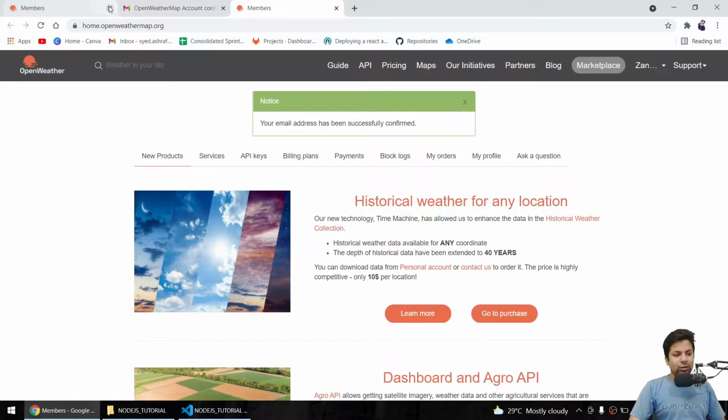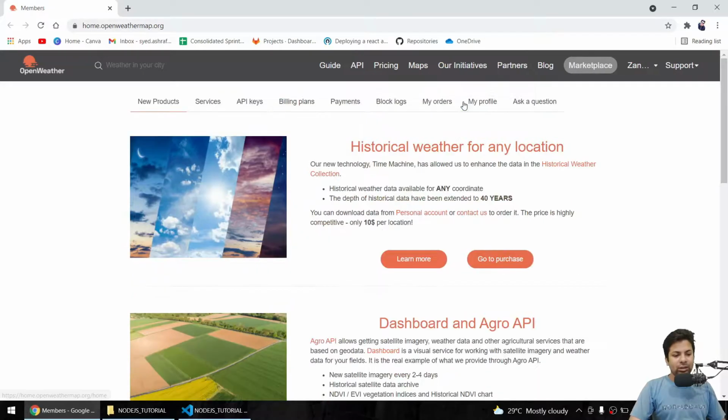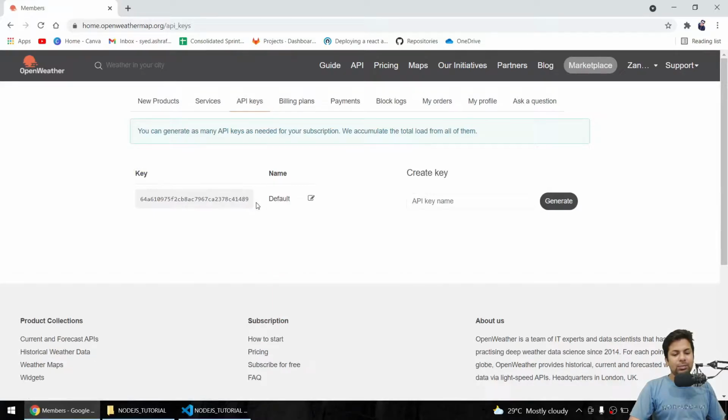Okay, now we'll come here. Now you can close this also and my mail also. Your email has been successfully confirmed. Okay guys, now I'll go to API keys. So this is the API key we get. Okay guys, so we can just copy it like this.